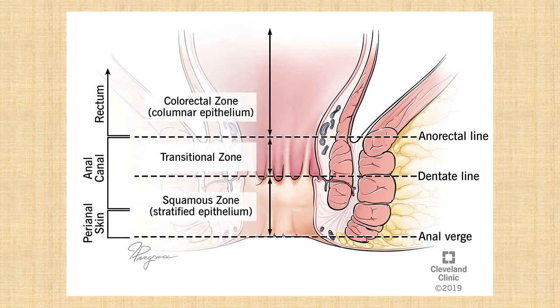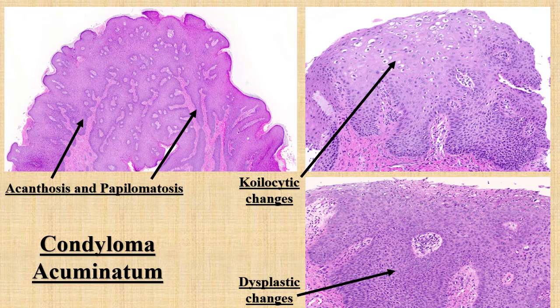So if the tumor is arising from the columnar epithelium, then it is having a glandular pattern. If it is arising from the transitional zone, then the transitional pattern. And if it is arising from the lowermost zone, then it is having a squamous pattern. This is the precursor lesion for the squamous cell carcinoma of the anal canal, that is condyloma acuminata.